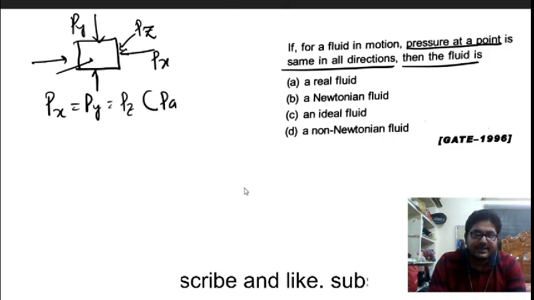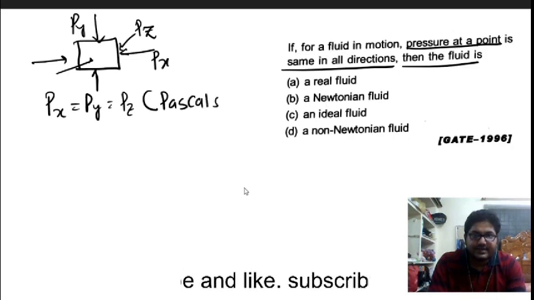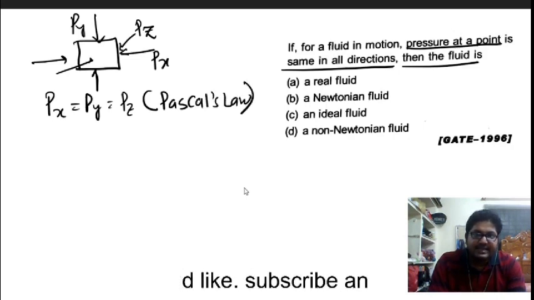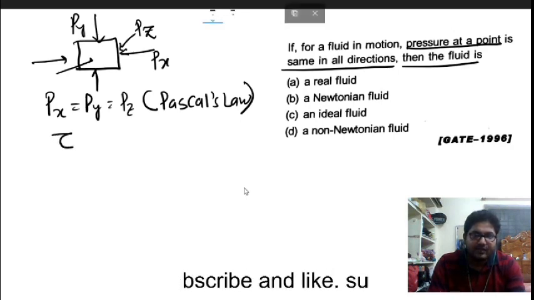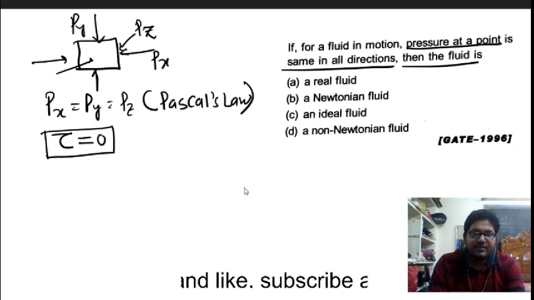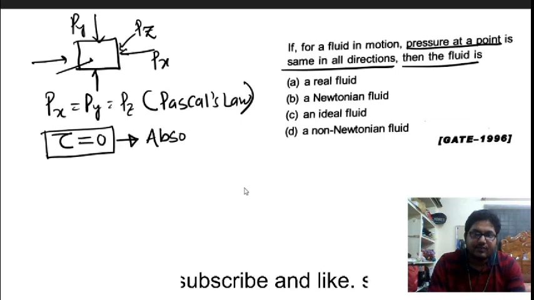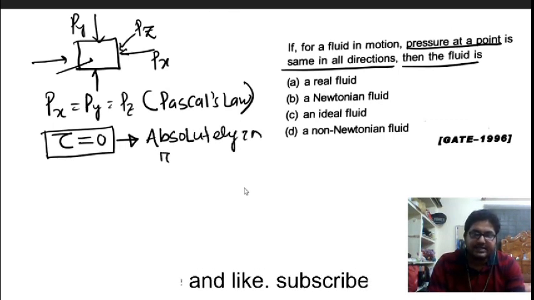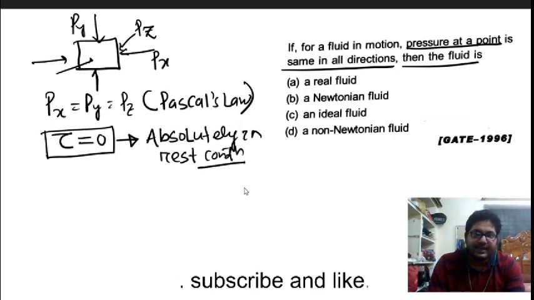This is Pascal's law, and it is valid when the shear stress between the layers of the fluid is zero, which means the fluid is absolutely in a rest condition.